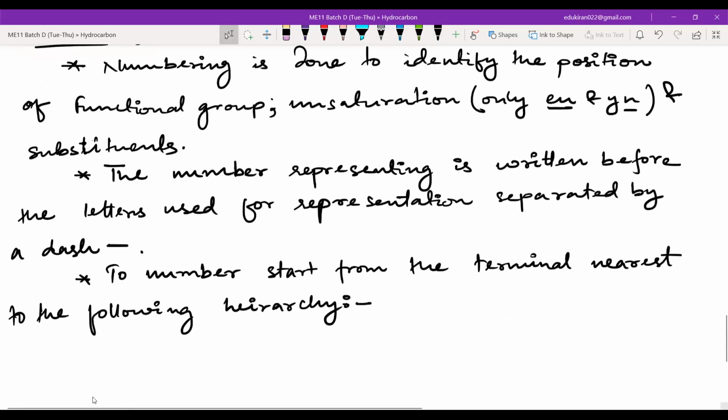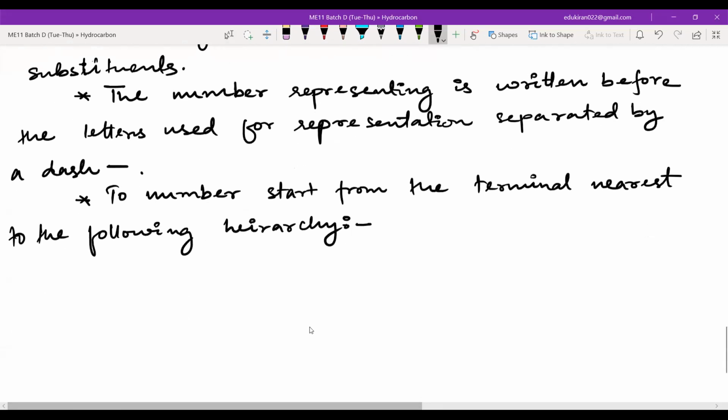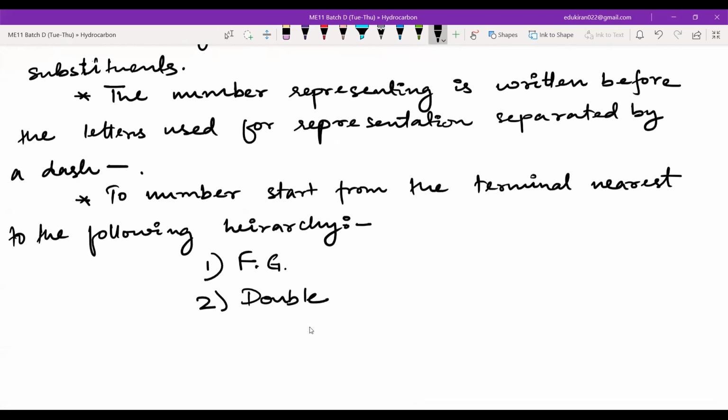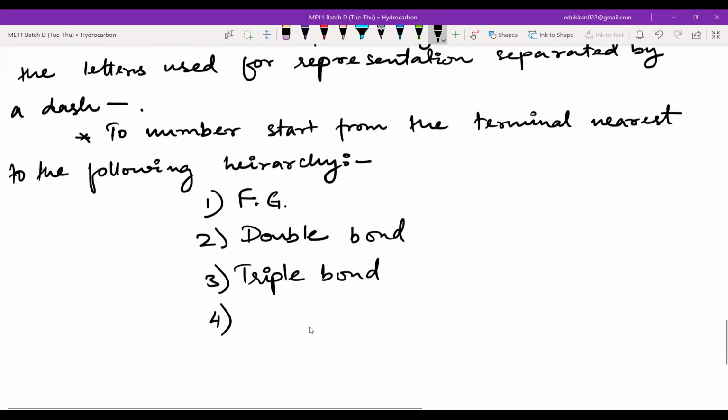Okay, to number, you already know the concept of terminal, so you start the numbering from the terminal nearest to the following hierarchy. What hierarchy do you use? If there is a functional group, you will start from that terminal which is nearest to the functional group. If the functional group is not there, then you will start from the terminal which is nearest to the double bond. If the double bond is not there, then you will start with the terminal which is nearest to the triple bond. And fourth one, if you don't have any triple bond, then you will start with the terminal which is nearest to the substituent.